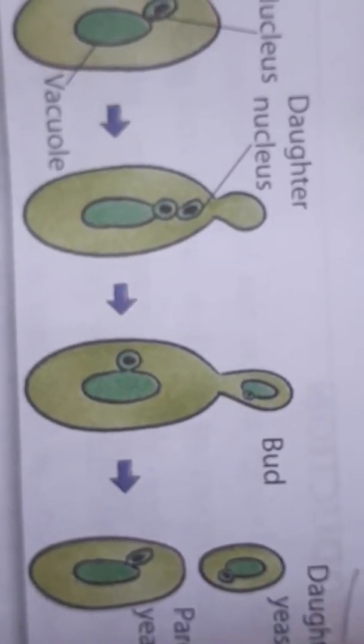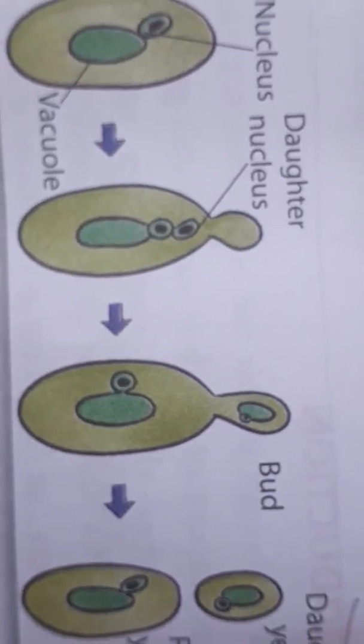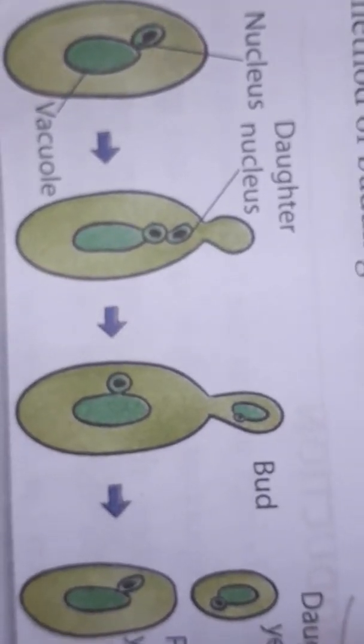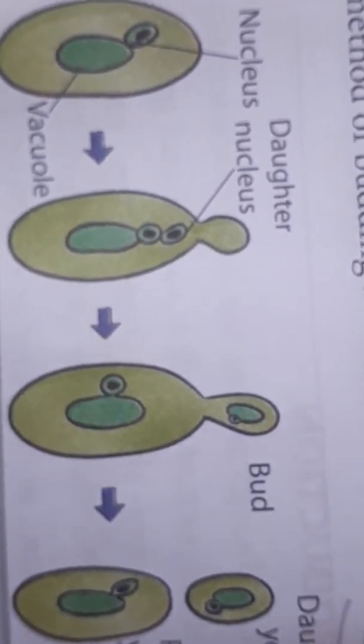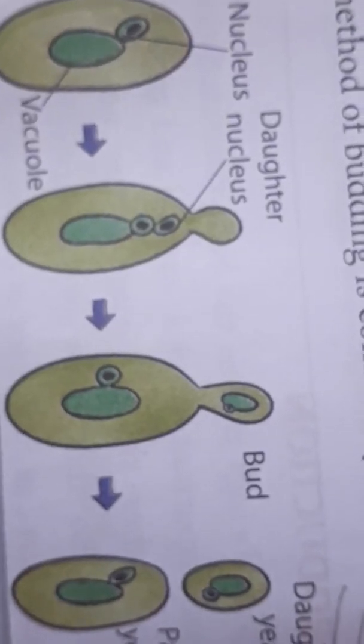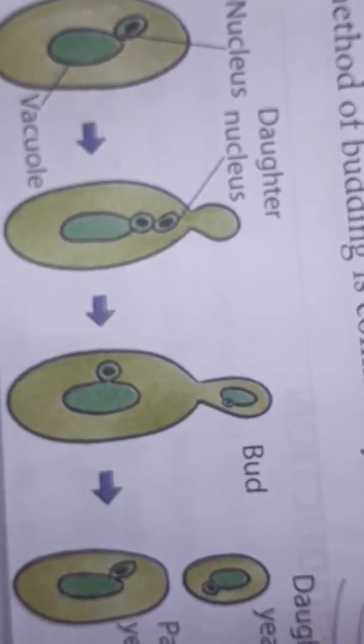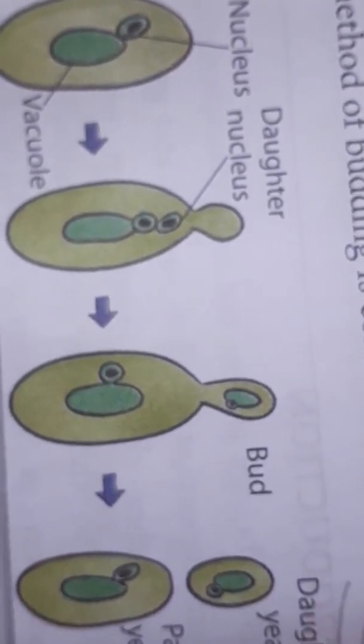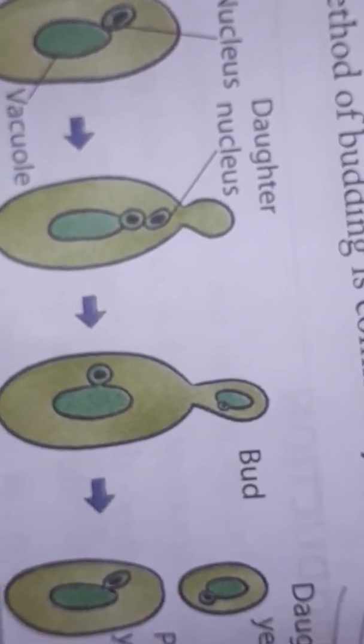Then the third one is budding. In this method, a small bud-like outgrowth is seen on the parent body. This bud grows, continues to increase in size and eventually gets detached from the parent.